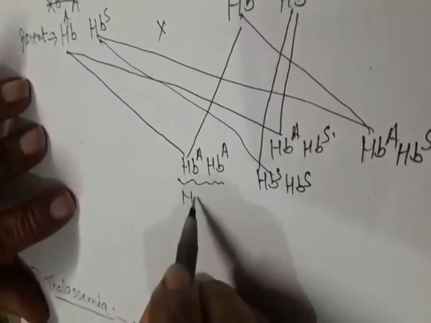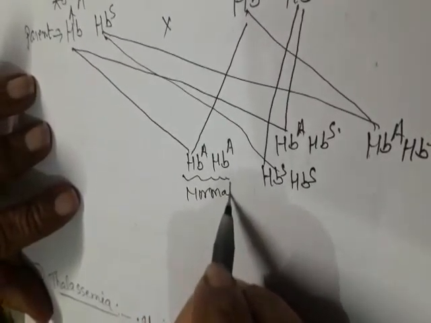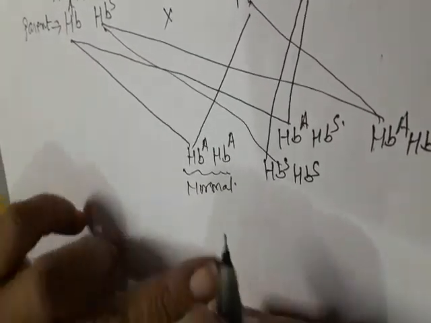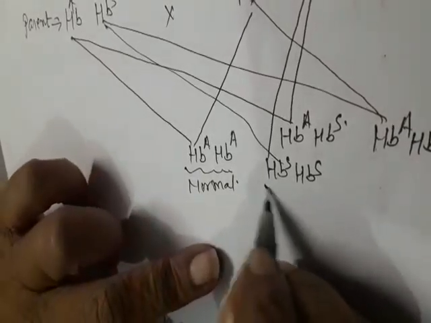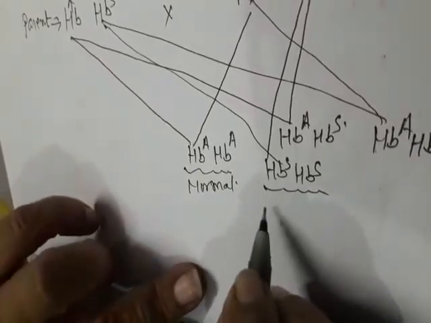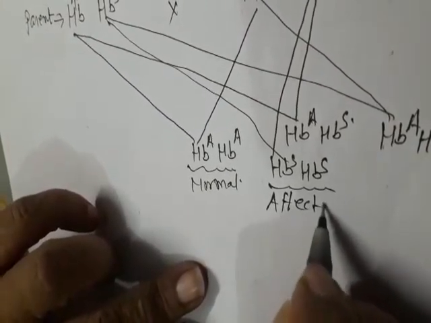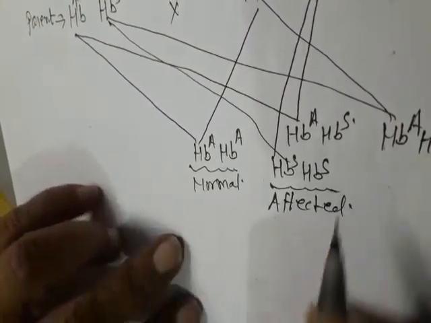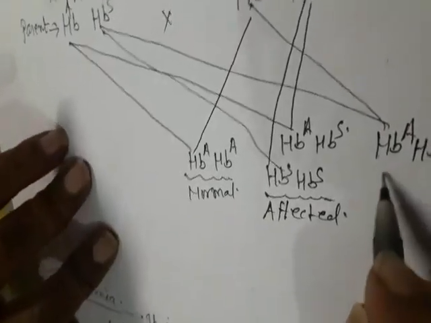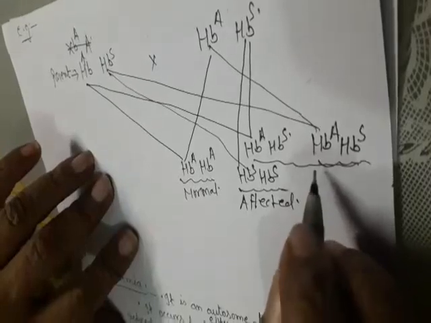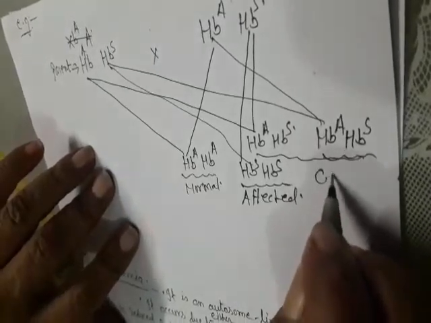HBA HBA form is normal, this one is affected, and these are carriers of this disease.